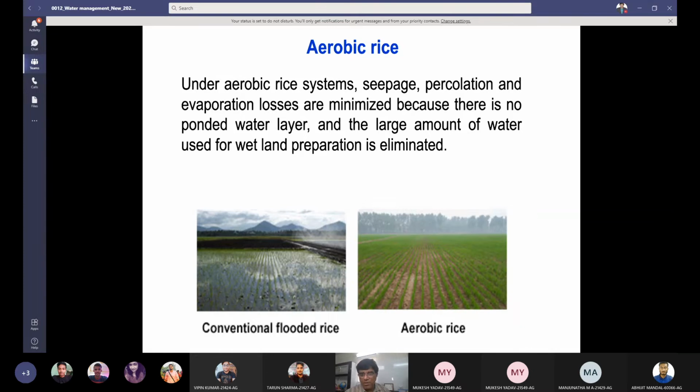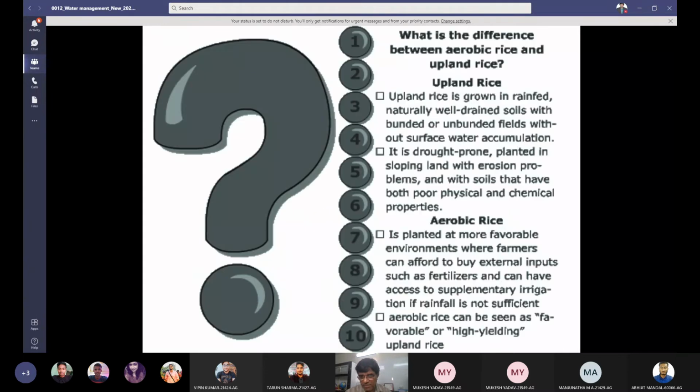Now, a little more about water management in aerobic rice. Under aerobic rice systems, seepage, percolation, and evaporation losses are minimized because there is no ponded water layer. The large amount of water used for wetland preparation is eliminated. There is no need for puddling. And you can see in the picture, right side picture, this is aerobic rice.